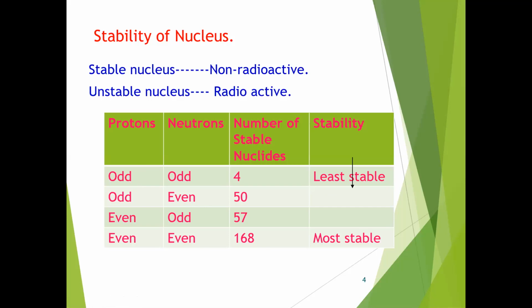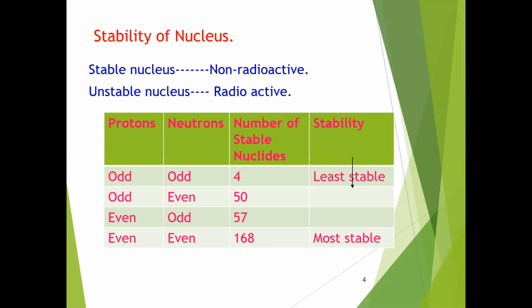Like that, if you take chlorine-35, it has 17 protons and 18 neutrons, odd-even, and chlorine-36 has 17 protons and 19 neutrons, odd-odd. Hence, chlorine-36 is less stable than chlorine-35.